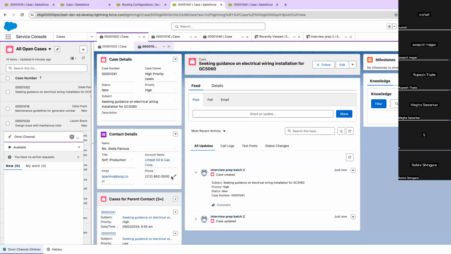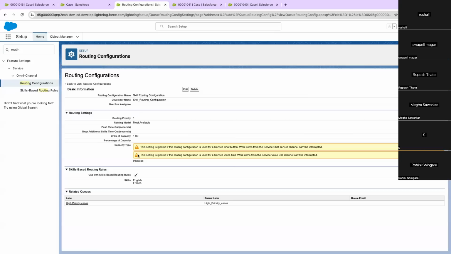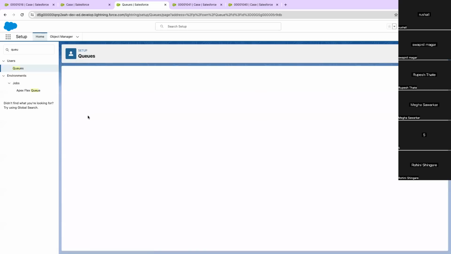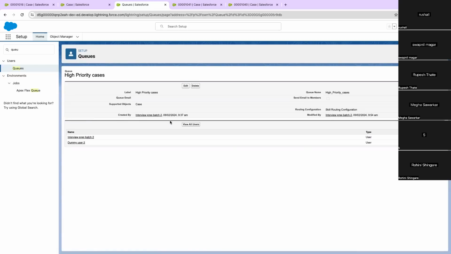And it did not pass the case to me. The high priority case is still there, but I did not get the case. That is fine. I will show you another way around. I have not tried this earlier as well, so that's okay.